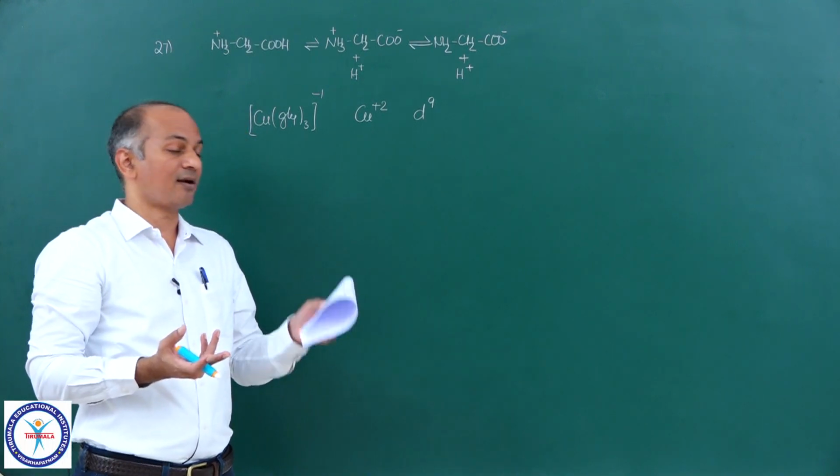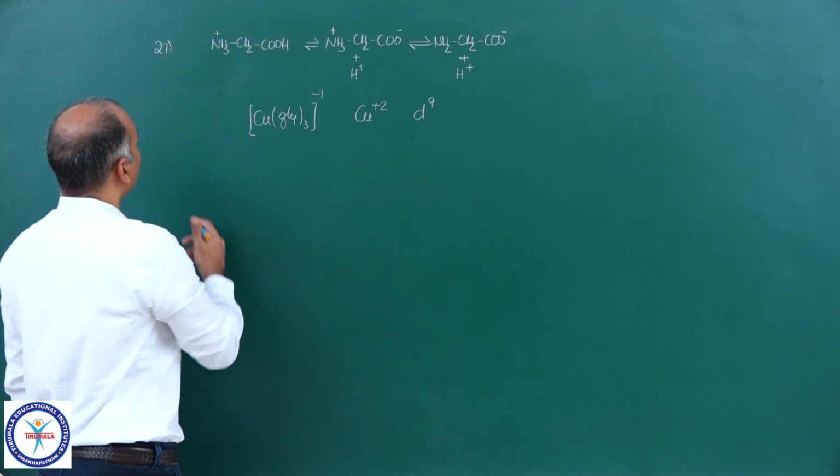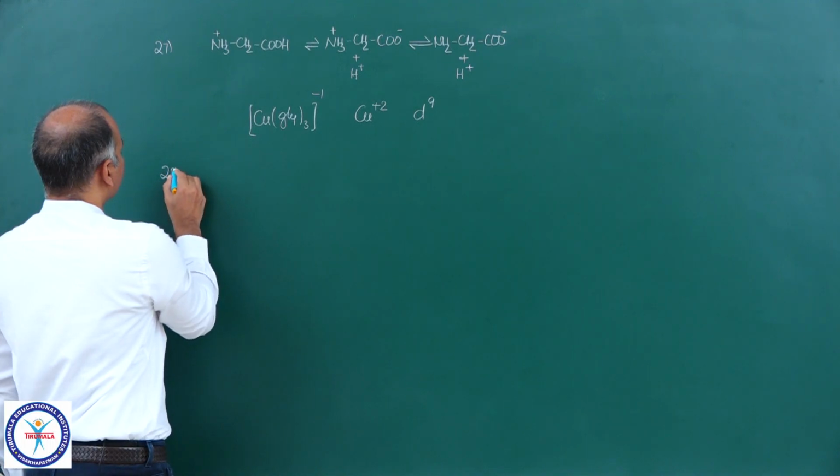It has to be paramagnetic. So option D is wrong. So A is the correct option. A is the only correct option. Okay, now let us come to the next question.